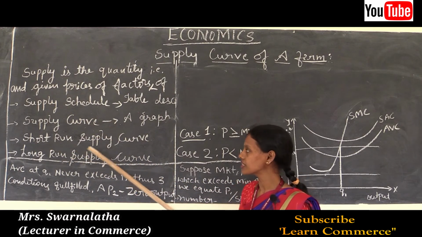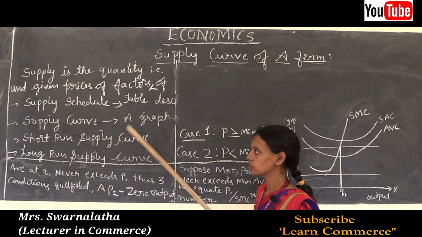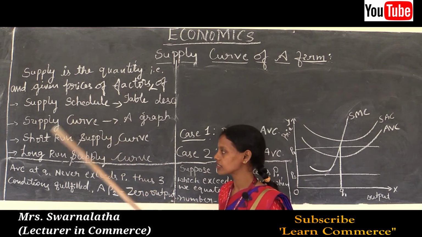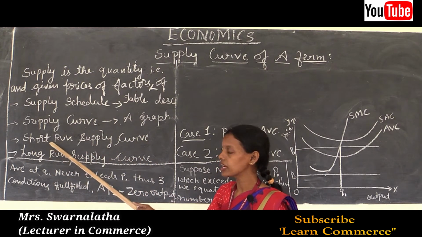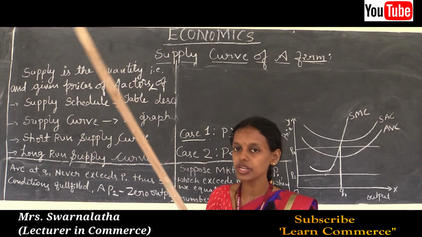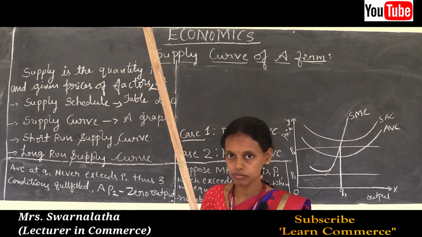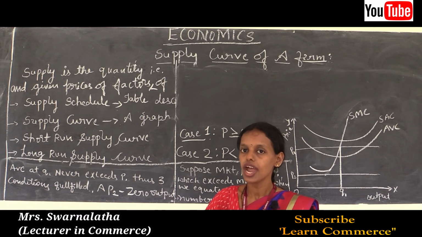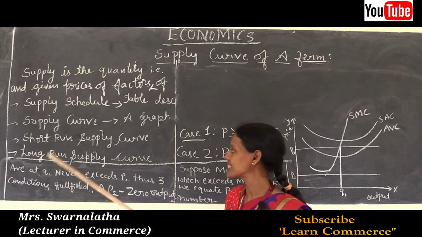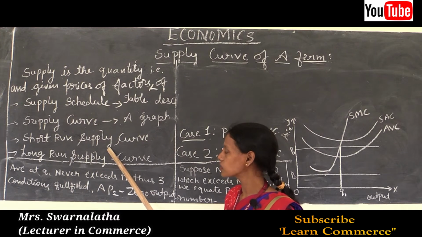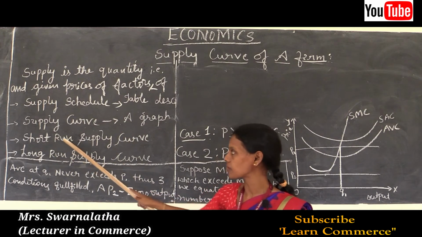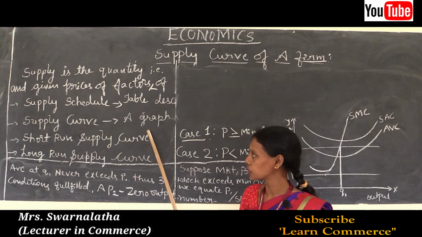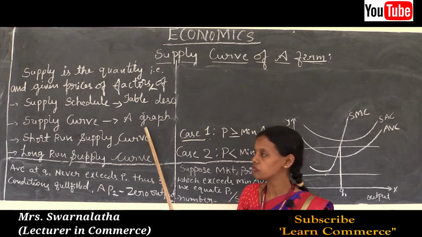So, what are the short run supply curve and the long run supply curve? The short run supply curve is the supply of goods during a shorter period of time, or short run duration. Whatever quantity is produced and sold in the market is the short run supply. The curve which shows the short run supply information is the short run supply curve of a firm.